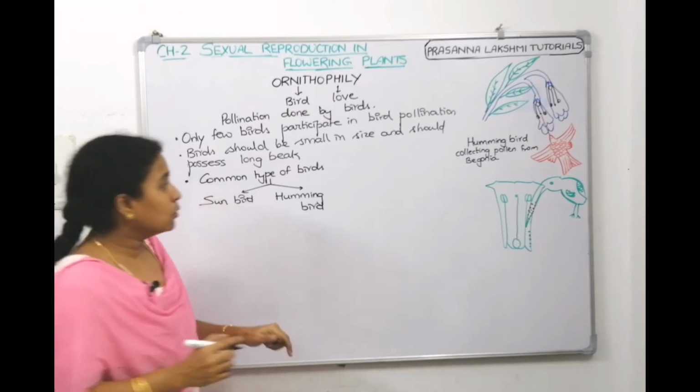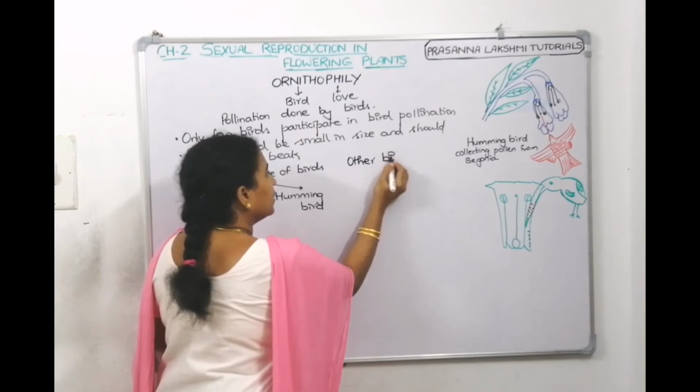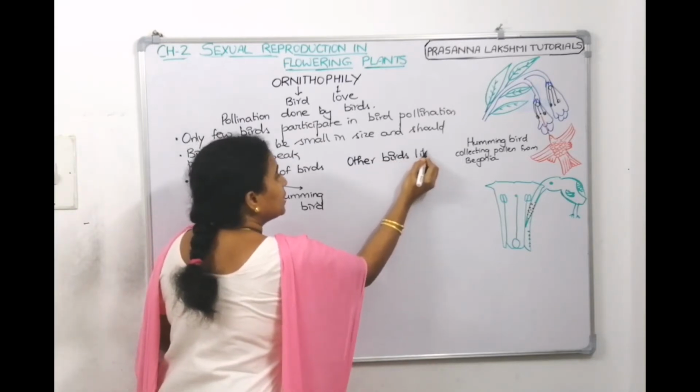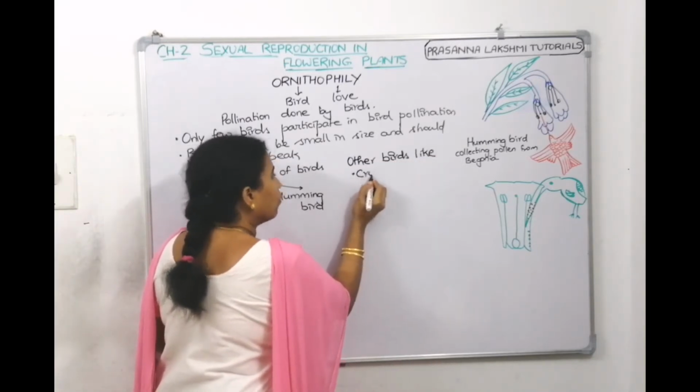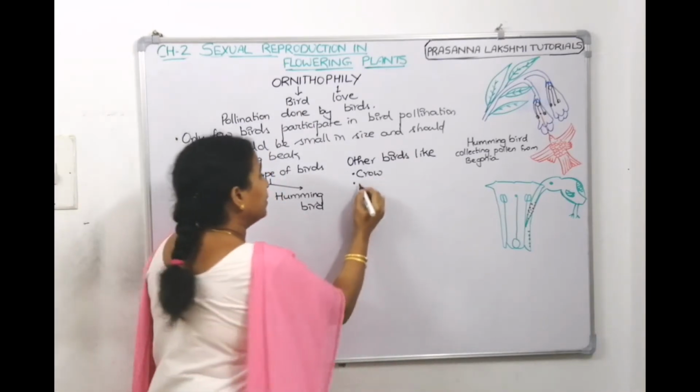Now, what are the examples of the other birds? Other birds like crow also will help. Bulbul will help.